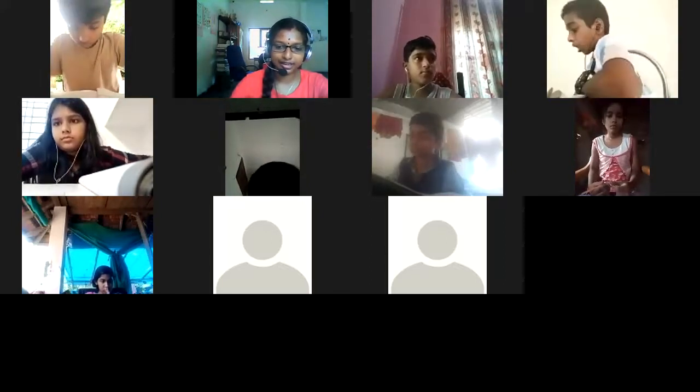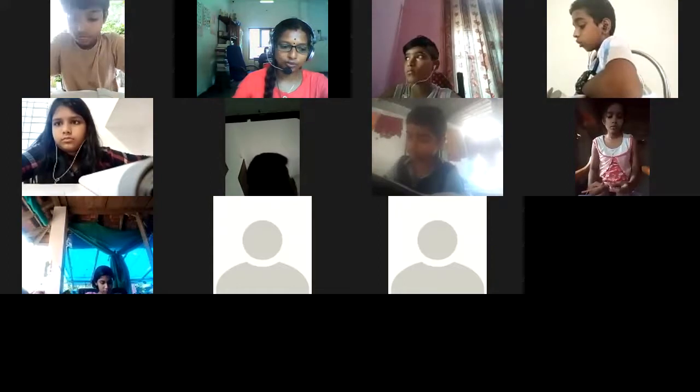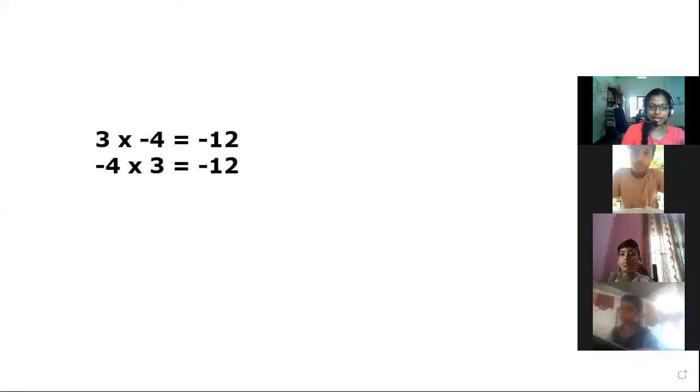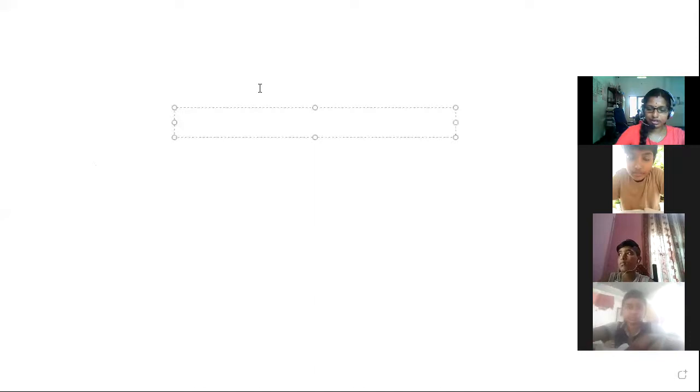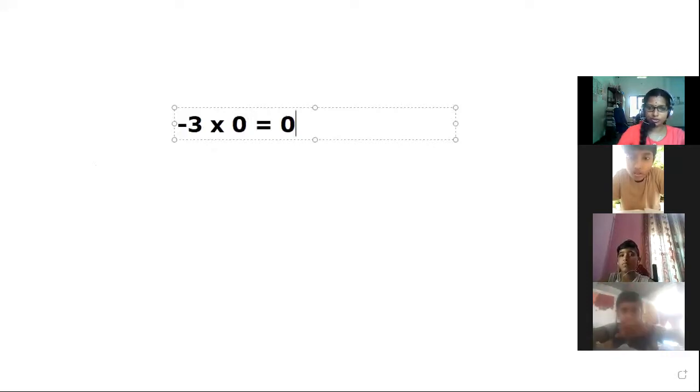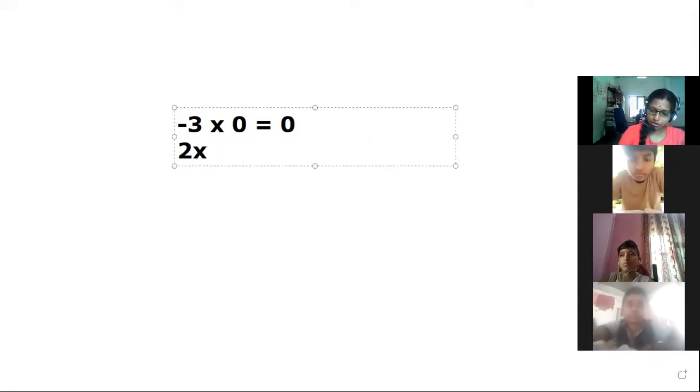Then the next property is multiplication by 0. What happens when we multiply any integer by 0? Yes, if we multiply minus 3 by 0, what would be the result? It should be 0. If we change the number instead of minus 3, that is 2 into 0, the result should be 0 itself. That is the multiplication by 0.